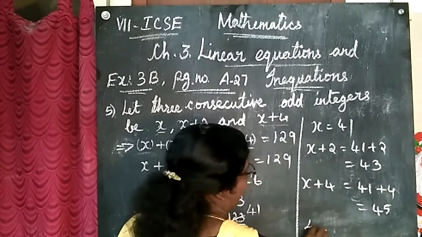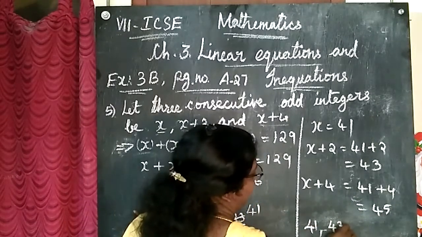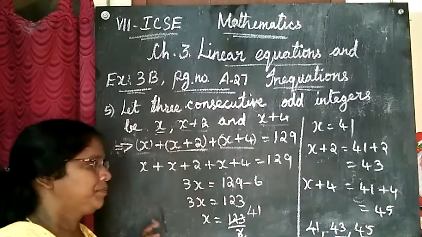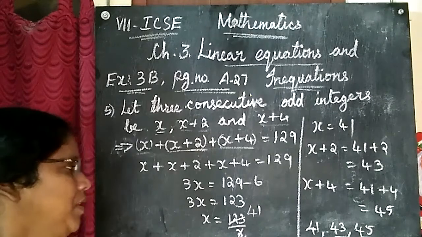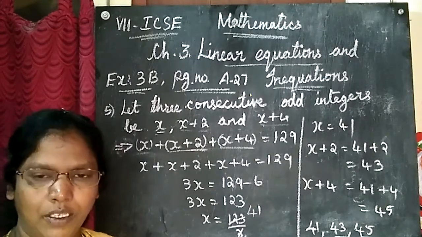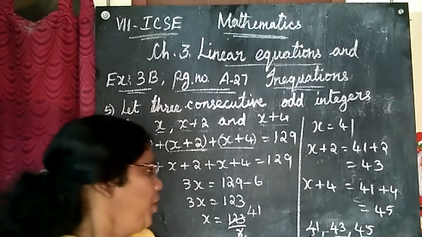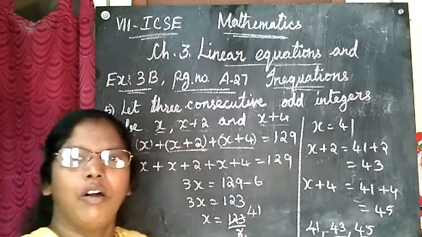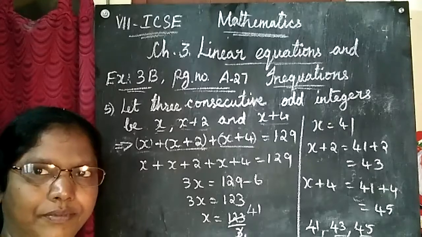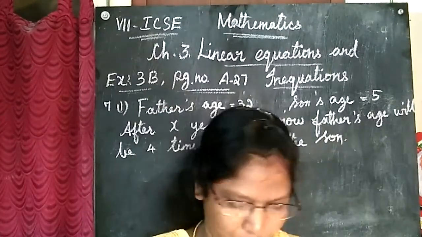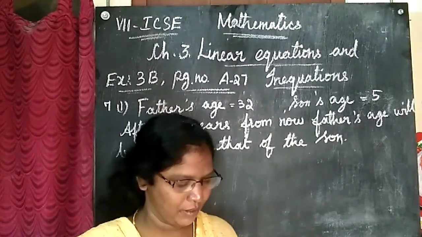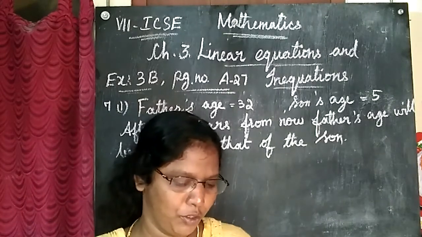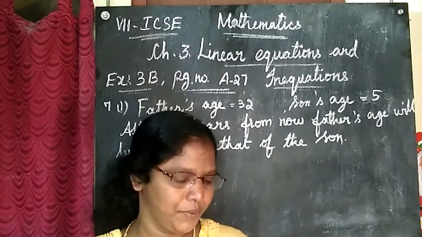Now you see 41, 43 and 45 are consecutive odd integers. Understood? 41, 43 and 45 are three consecutive odd numbers. Next word problem. Seventh one, first option I am going to do.